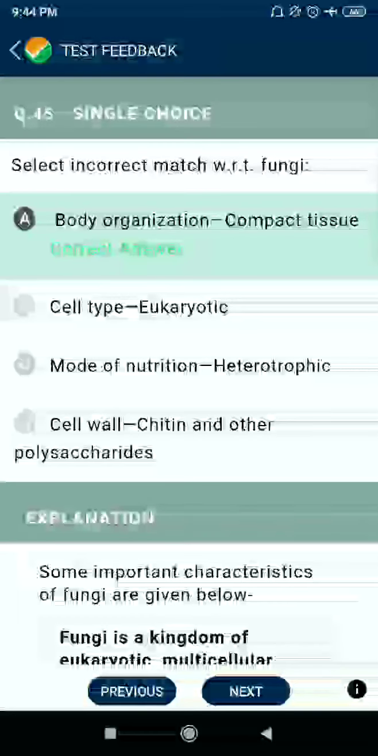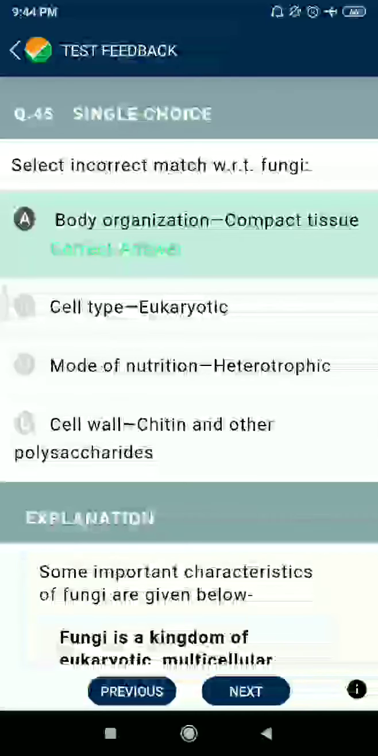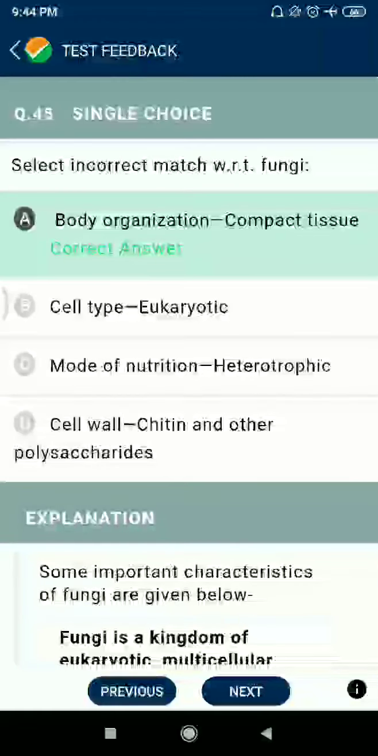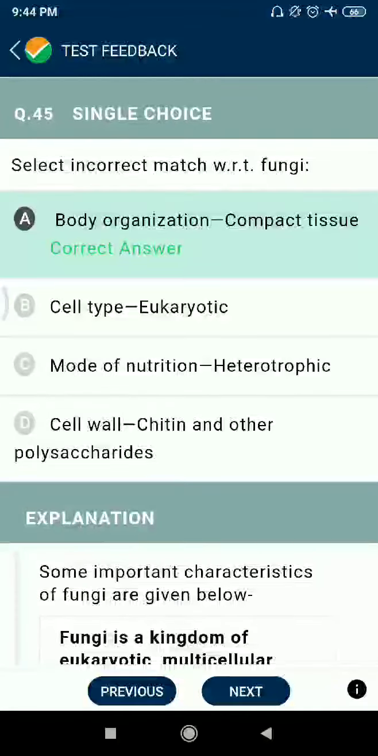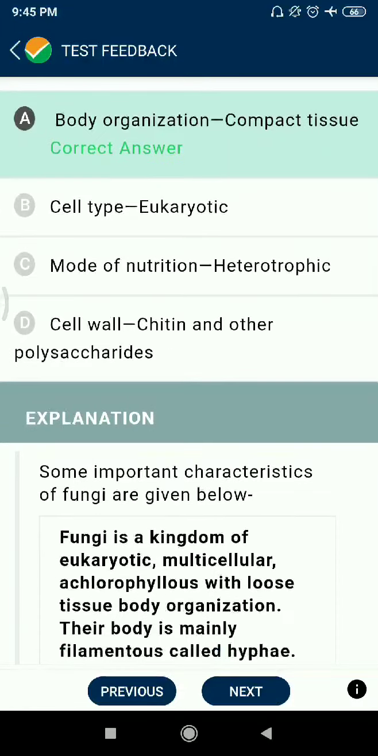Question 45. Select the incorrect statement. Okay. Body organization: compact tissue. No. Cell type eukaryotic. Mode of nutrition heterotrophic. Cell wall chitin and others.